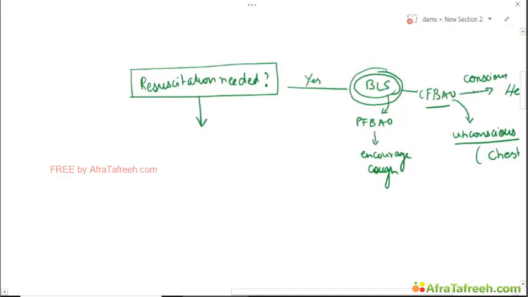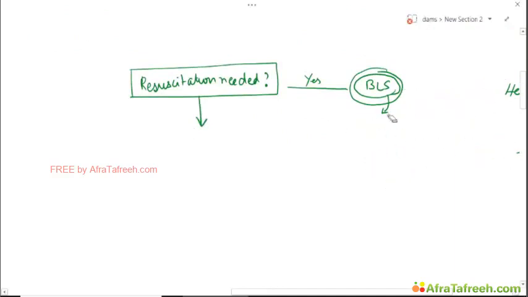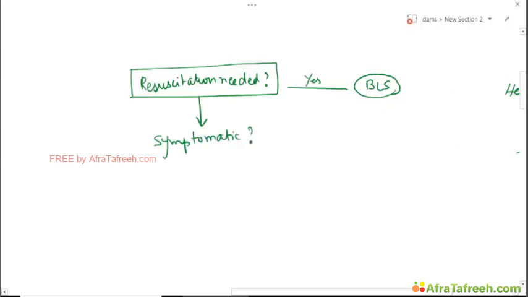we will ask the next question: is the patient symptomatic because of this button battery ingestion?